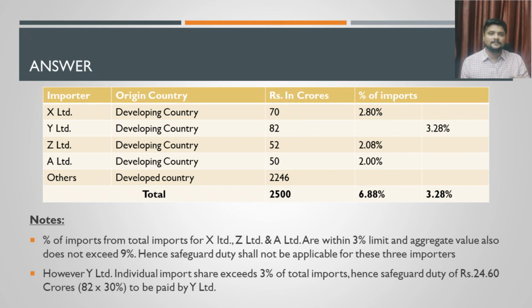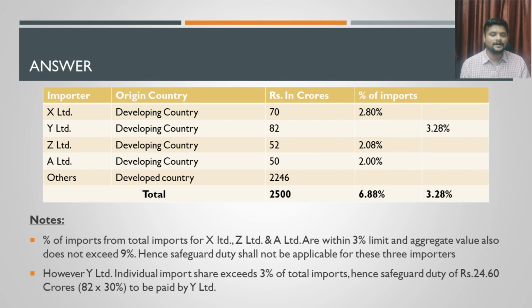First condition, each and every country should not exceed 3%, and all the imports together from developing countries should not exceed 9%. So if these two conditions are satisfied, safeguard duty will not be levied on these imports. But in the case of Y Limited, it has individually crossed the limit of 3%.